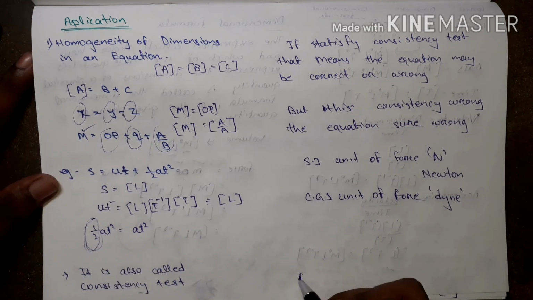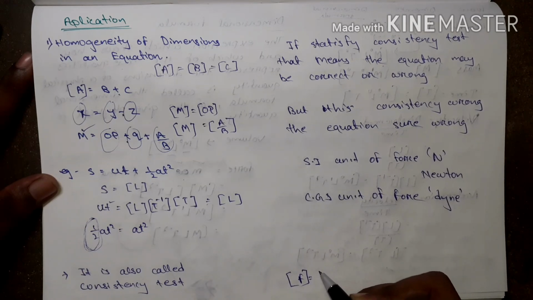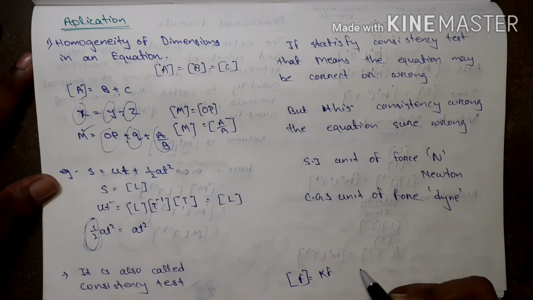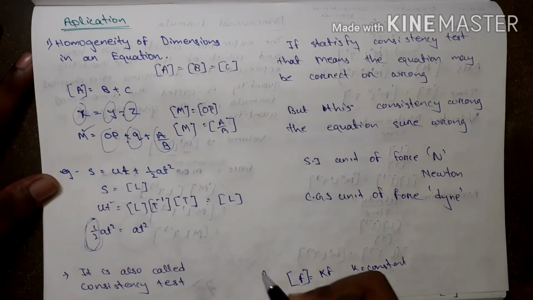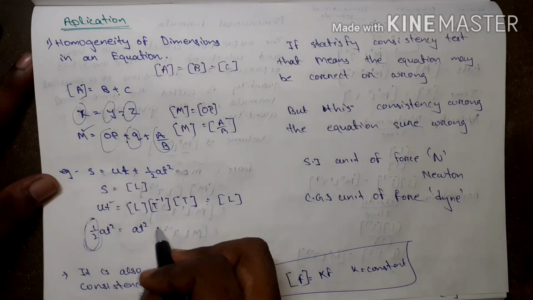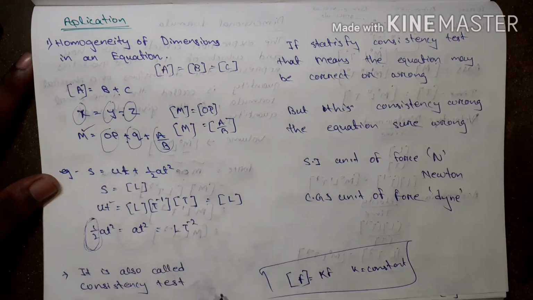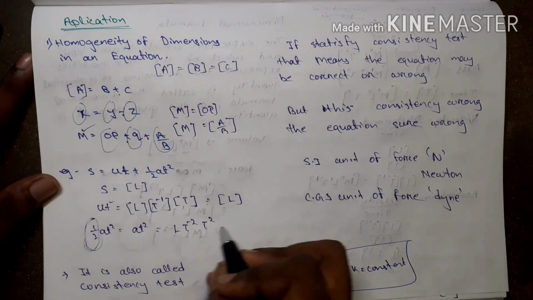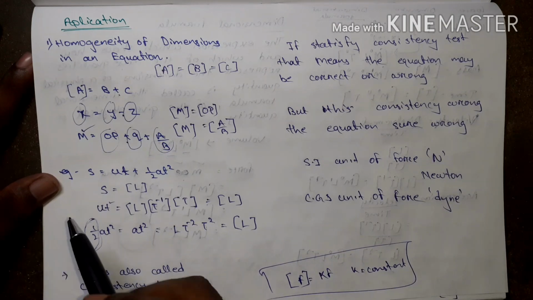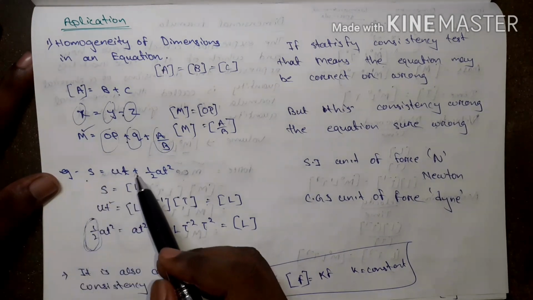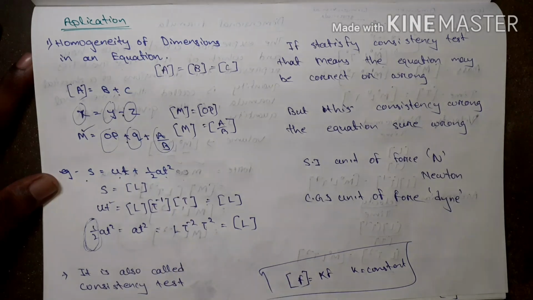If the dimension of F is equal to the dimension of kF, if k is the constant. Remember this. Then what is the dimension of a? L t to the minus 2. What is the dimension of t square? T square. Then the dimension of s is equal to the dimension of ut, which is equal to the dimension of half at square.